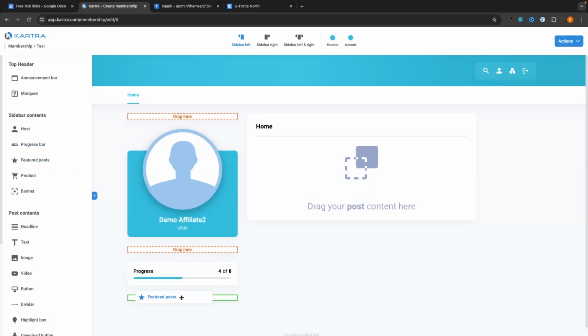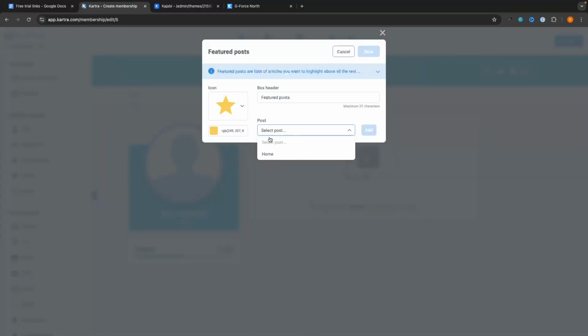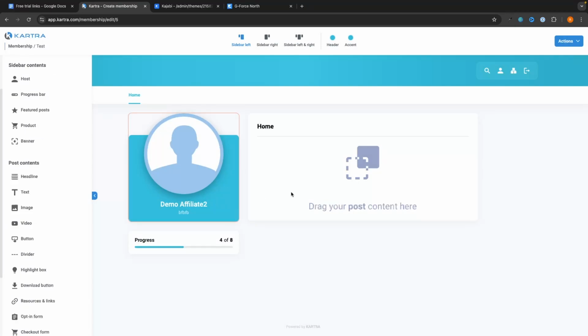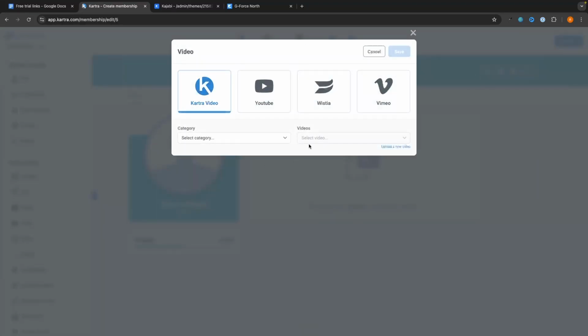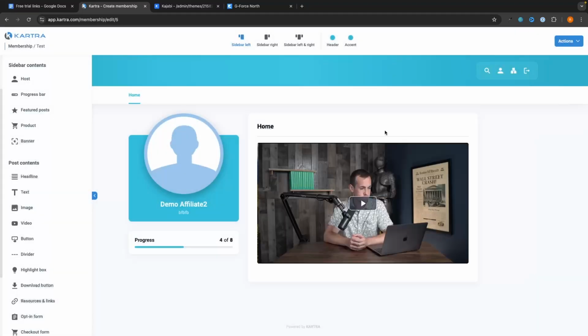We can then go to featured posts, and in here we can go through and choose all of the posts within this course and set all of that up. And then to actually add the content into this page, we would just grab a video as an example and drop this in. So we just drop this right there. We can choose which platform we would like to use, select the category, and then select the video and save. And then the video is going to show right here.